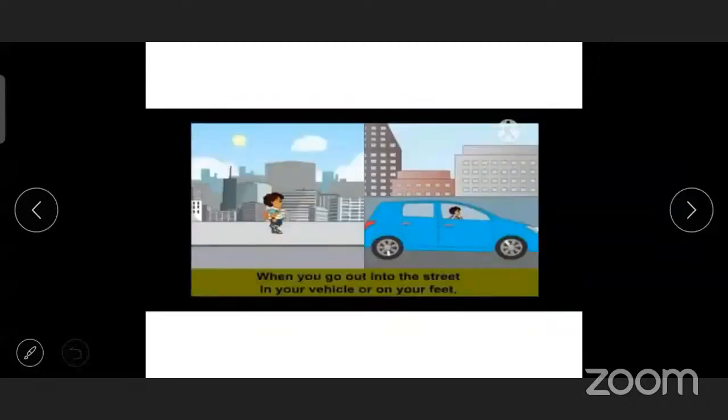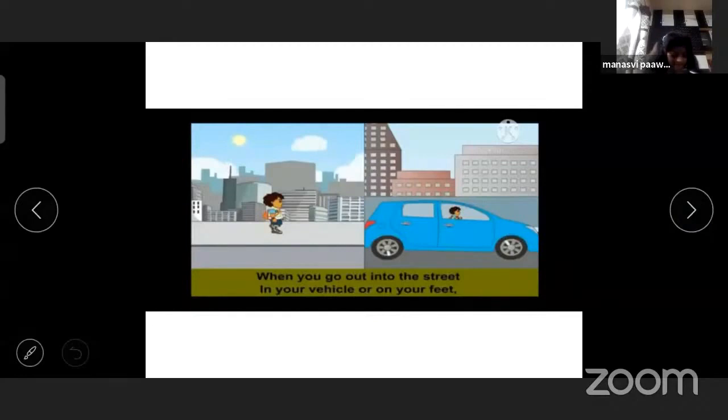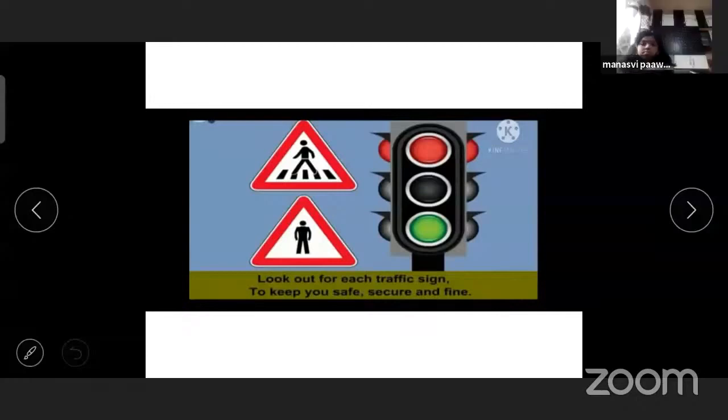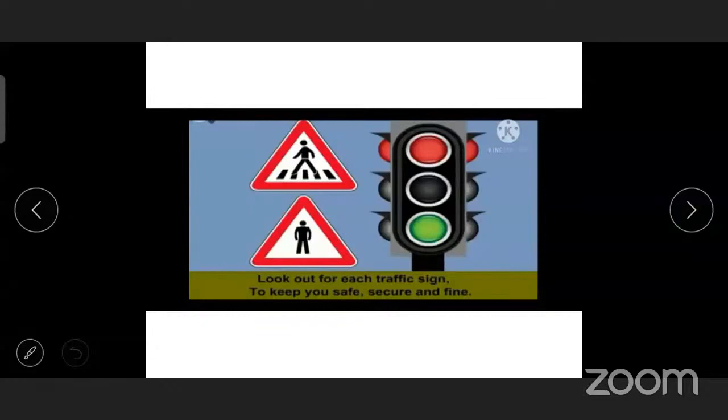Okay. Now, children, see these pictures. When you go out into the street in your vehicles or on your feet. Now see, there is one boy who is walking on the street and there is a car which is going on the street. Look out for each traffic sign. The traffic signs which are on the road, you have to look out for. First you have to see right and left to keep you safe, secure and fine. Then you cross the road, which keeps us safe, secure and fine.